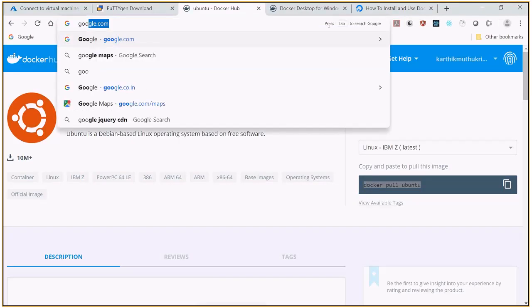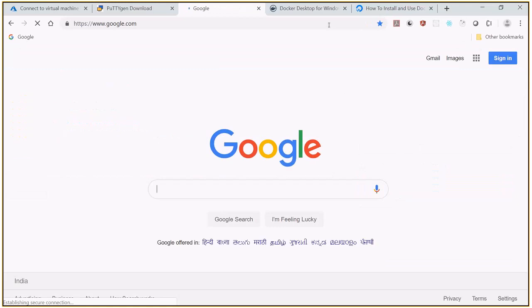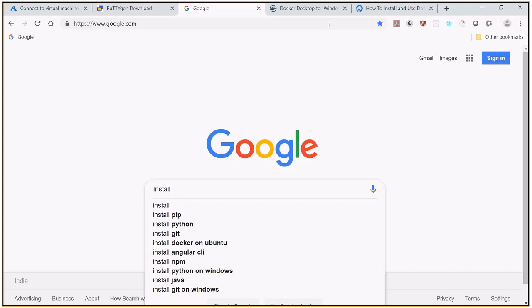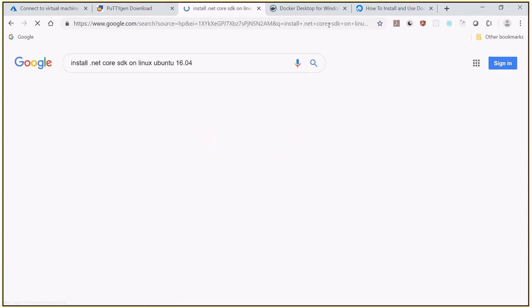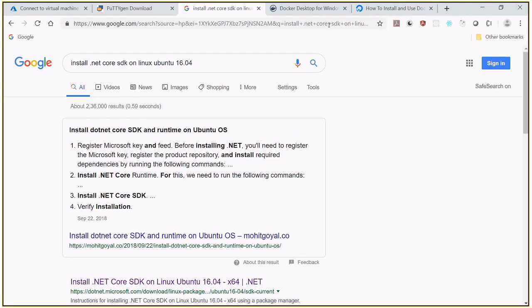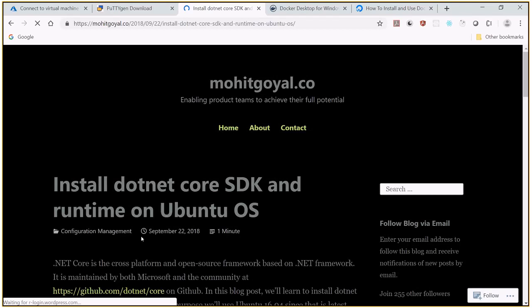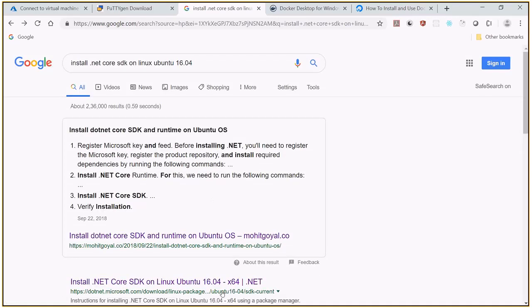And don't memorize these things, it is not required for you, because there are a lot of articles related to that available. So I will see how to install .NET Core SDK on Linux Ubuntu 16.04. Similarly, it is available for SUSE Linux and Red Hat, everything is there. CentOS, you people can just go ahead and take that. So let me just click this. Yeah, we'll go with this one, that is better.